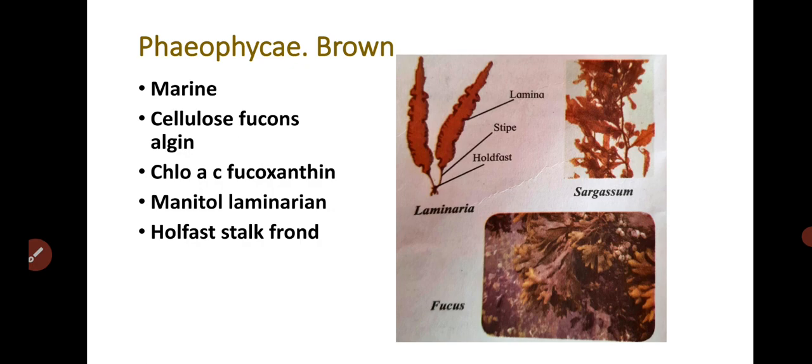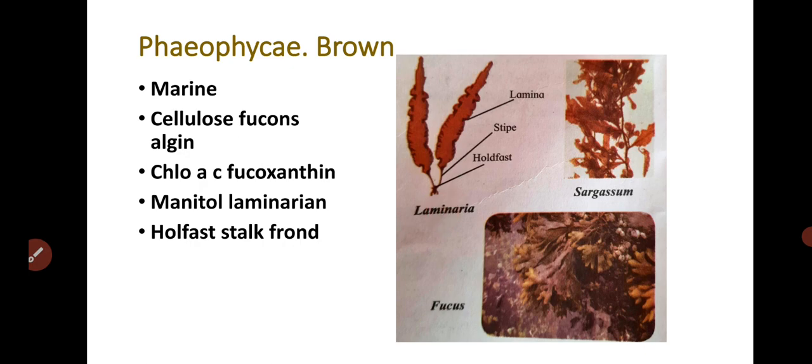Holdfast means that the plant body is differentiated into holdfast, the stalk called the stipe, and the leaf-like structure, the photosynthetic organ, called the frond. So this is the holdfast, this is the stalk, and here it is a frond.